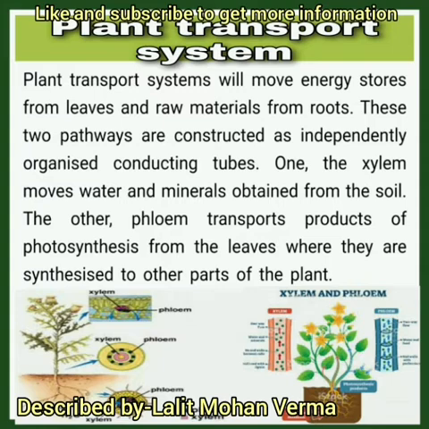One, the xylem, moves water and minerals obtained from the soil. And the other is phloem, which transports products of photosynthesis from the leaves where they are synthesized to other parts of the body. You can see in the diagram on your screen, xylem and phloem.